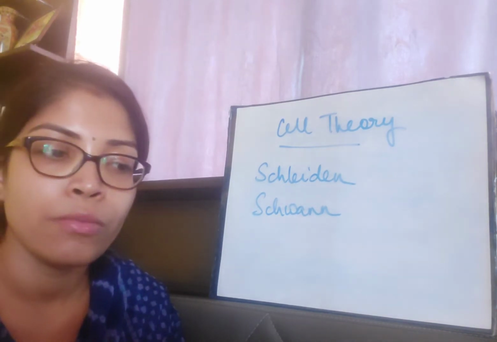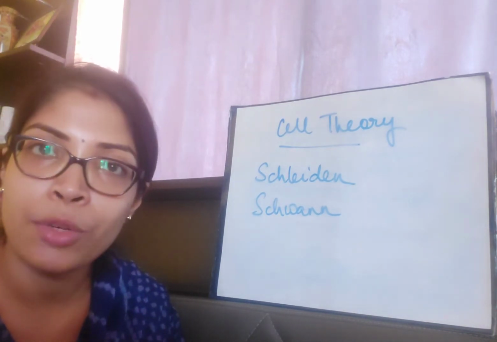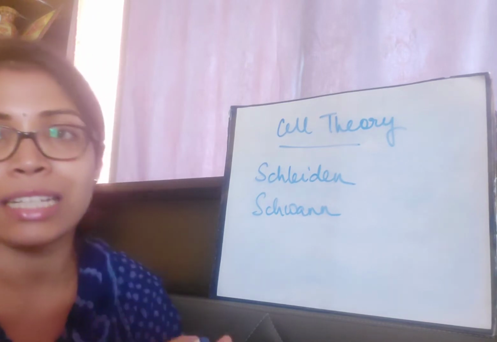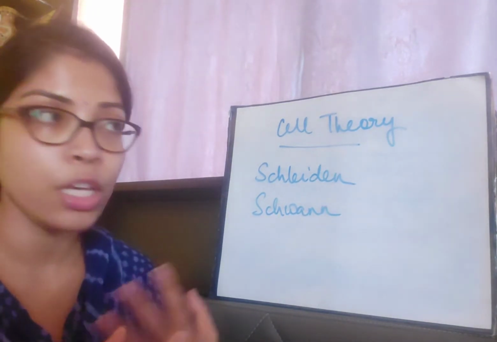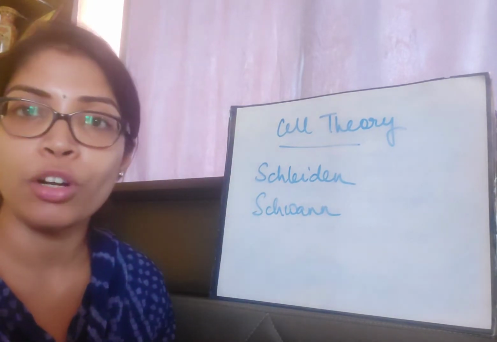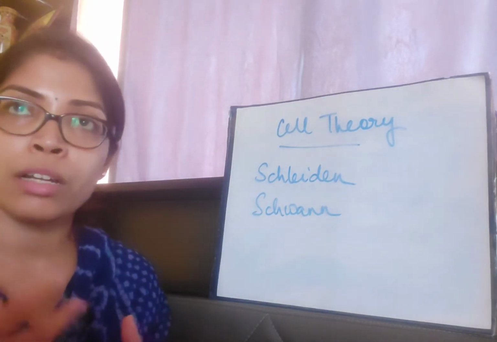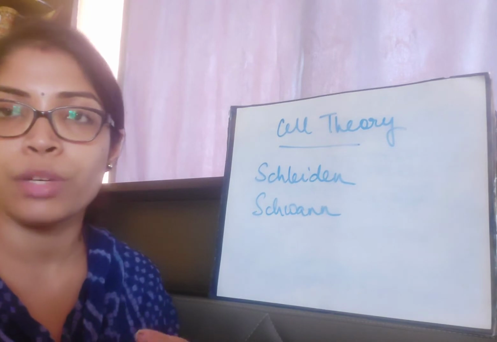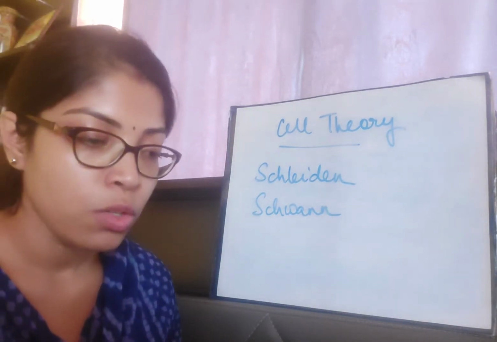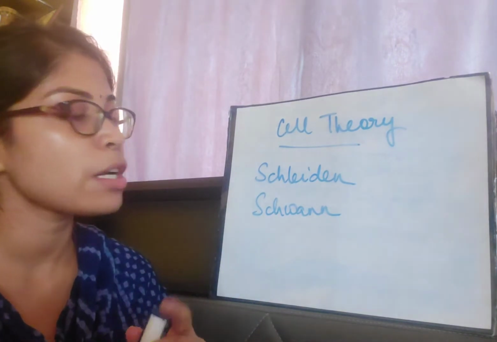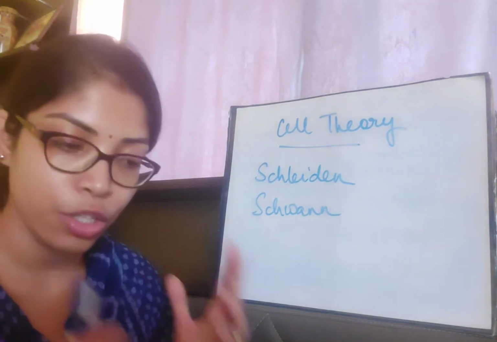At that time it was not that much known, so the cell theory given by them was later modified, and another point was added to it, that all cells come from pre-existing cells. I hope the cell theory given by Schleiden and Schwann is clear to you all.